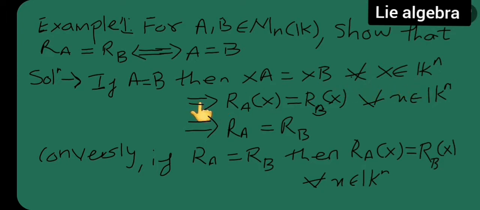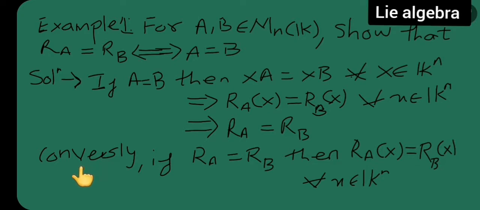Now this implies A, I am writing it as Ra of x, is equal to B, I will write it as Rb of x for all x belonging to Kn. And this implies what? I can write this as Ra is equal to Rb. So this is what I wrote, Ra is equal to Rb.